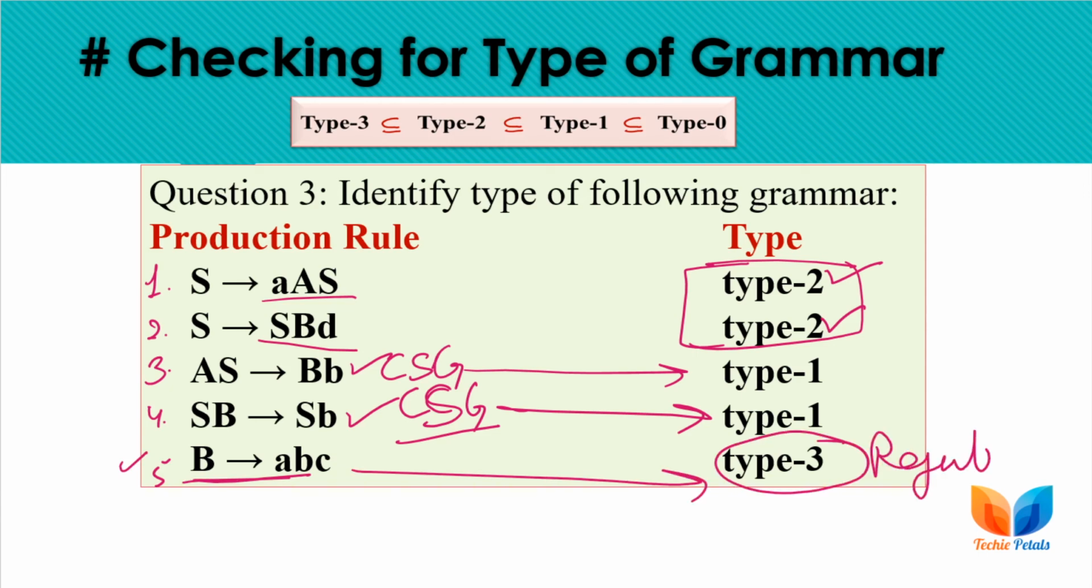Right? So the overall type of this grammar is the superset of type 2, type 1 and type 3. So the type of the grammar we can declare as type 1, or context sensitive grammar. This grammar is a context sensitive grammar.